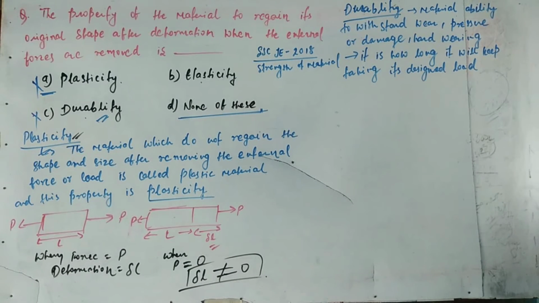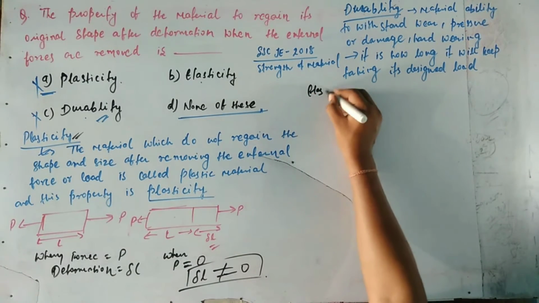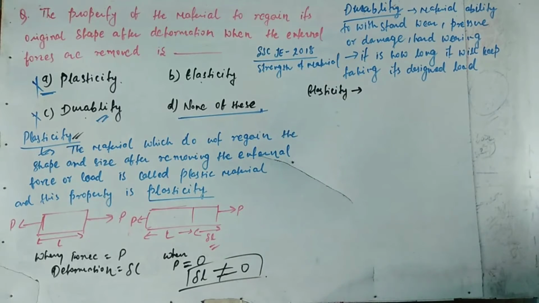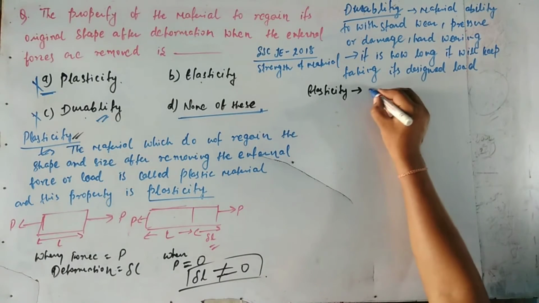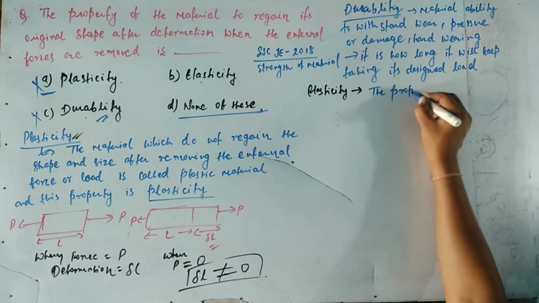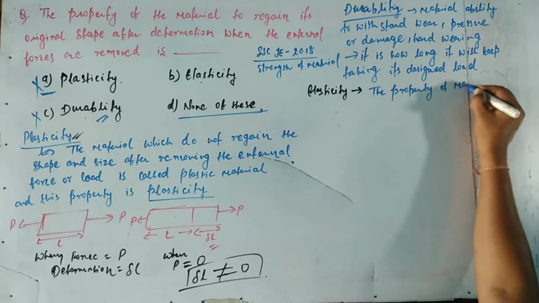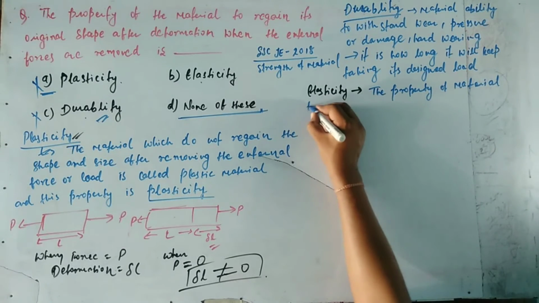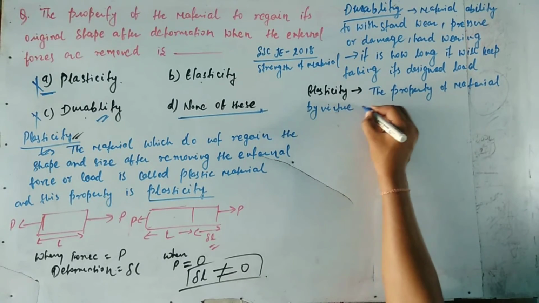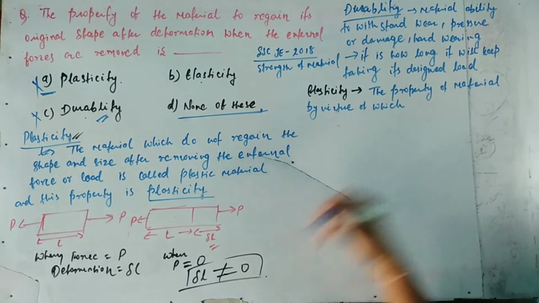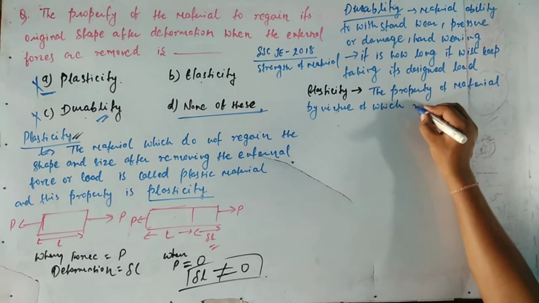Next, option B is given as elasticity. So now we will see what elasticity is. Elasticity is the property of a material by virtue of which, when we apply forces or load on the material, the material will deform.